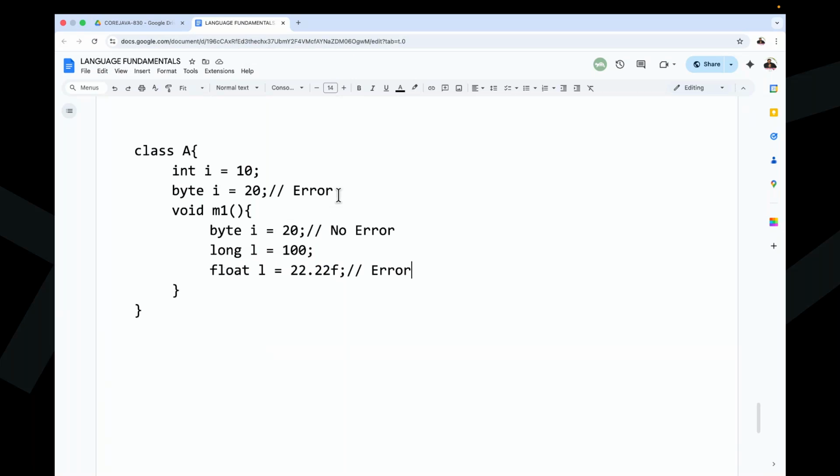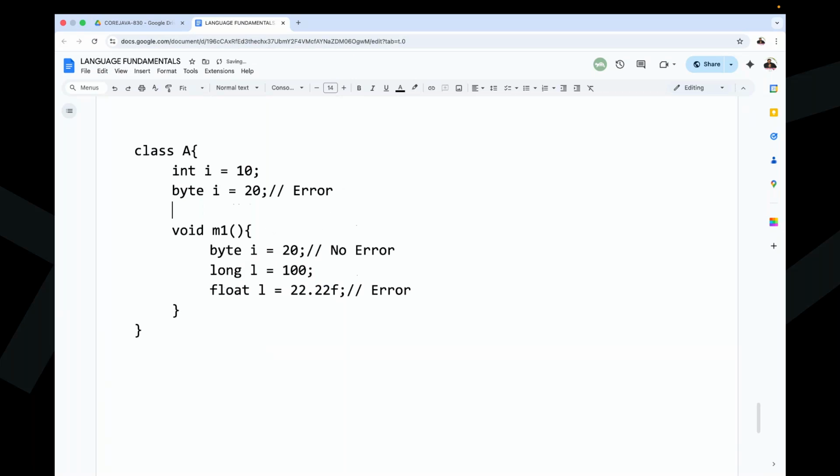That's nice. But now observe carefully, the same float L is equal to 20.22f here. Are we able to get any error here? The L variable is already declared as a long inside this M1 method. When I'm trying to duplicate it in the same M1 method, we get an error. But is it possible to declare the same L variable outside of that M1 method?